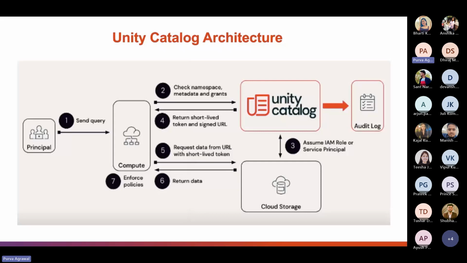Again, for each object referenced in the query, Unity Catalog generates a scoped temporary token to enable the client to access the data directly from storage, and returns that token along with the access URL. This allows the cluster or the SQL warehouse to access data directly and securely. The cluster or the SQL warehouse requests the data directly from the cloud storage using the URL and token passed from Unity Catalog. Data is transferred back from cloud storage.